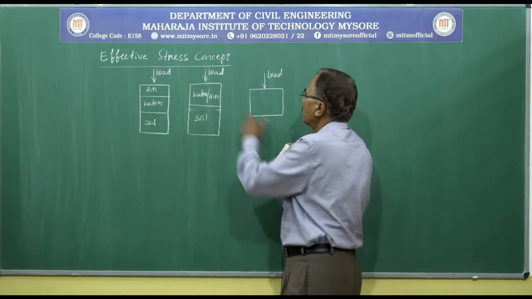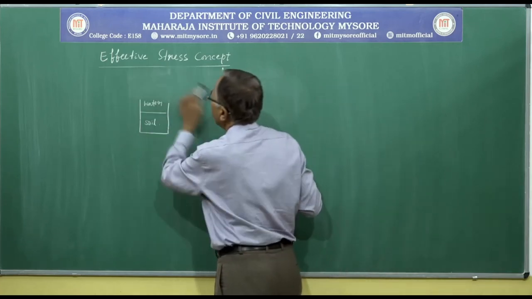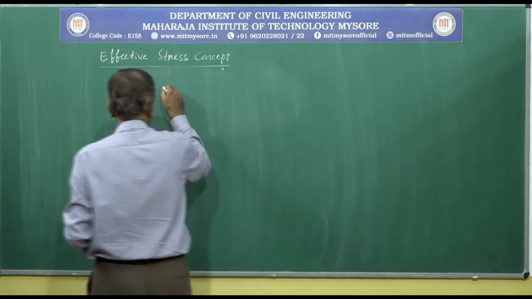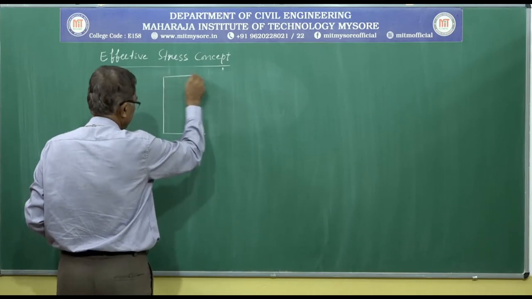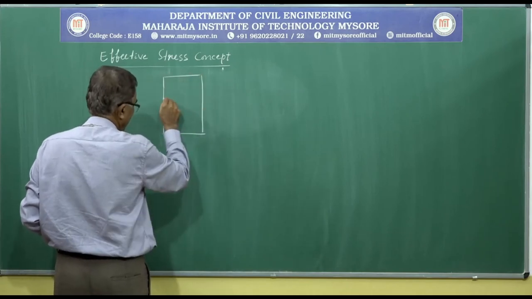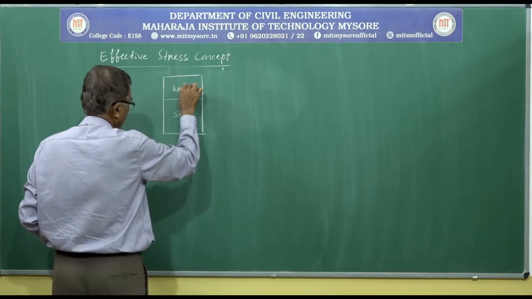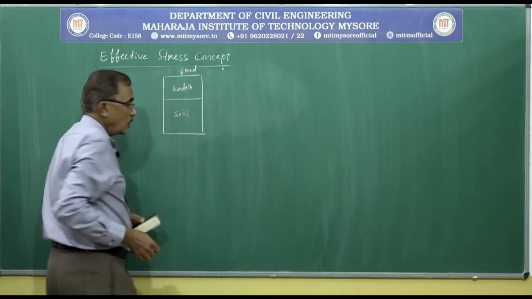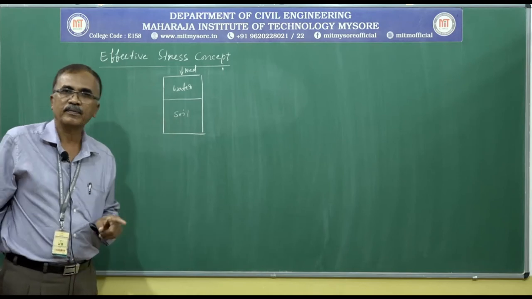So here, for a saturated soil, when load is coming on saturated soil, part of the load is resisted by soil and part of the load is resisted by water.